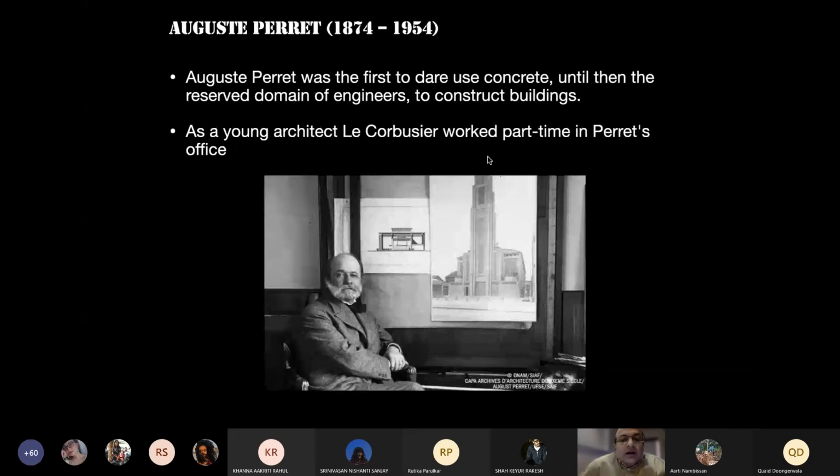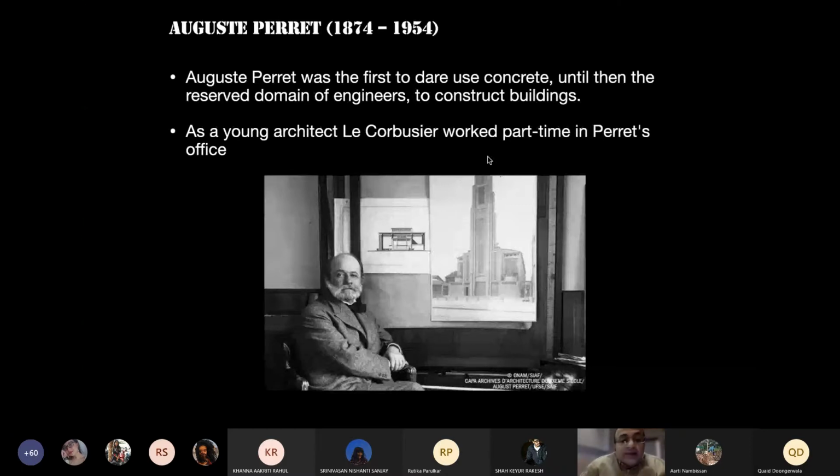Initially it was always used by engineers to make bridges, etc. So even if you go into the history books, one of these horticulturists constructed a bridge. They put reinforcement in the right places, because they realized that cement concrete cannot take tension, hence the steel came in.